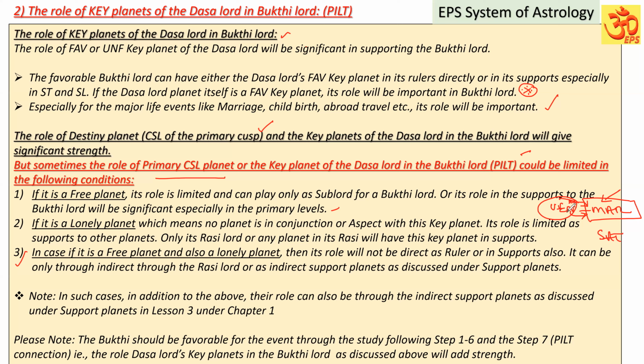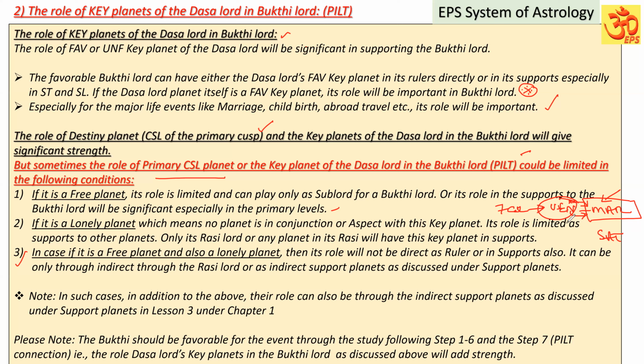Suppose Venus is the strong key planet. Suppose Venus is the seventh cuspal sublord key planet, or the key planet of the Dasa lord is Venus, but it is a free planet. But its role is important because it's a very strong significator. The Bhukti lord, we cannot find Venus as the rulers. Or the Bhukti lord cannot have Venus in its supports also, because Venus is a lonely planet.